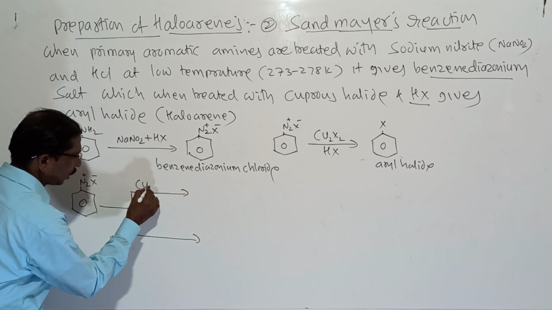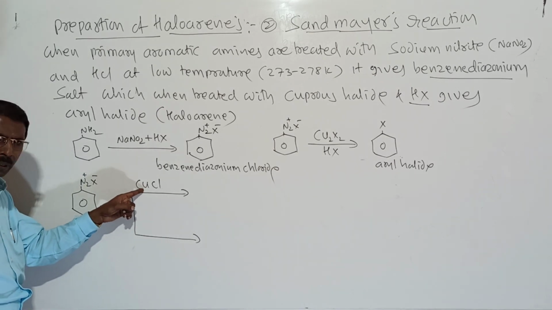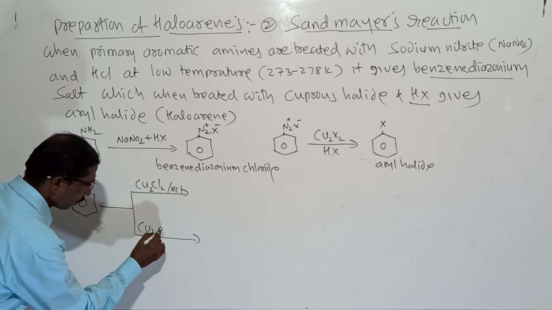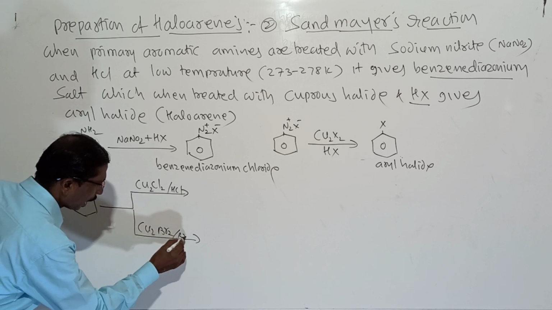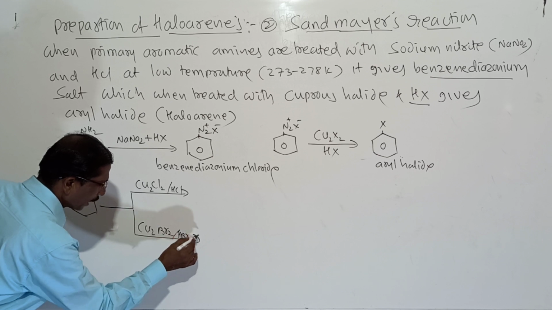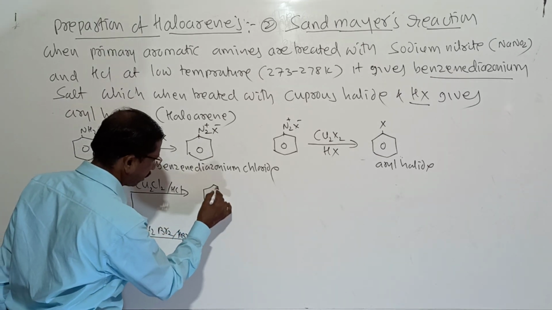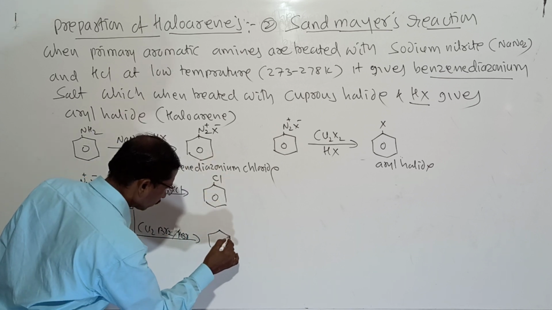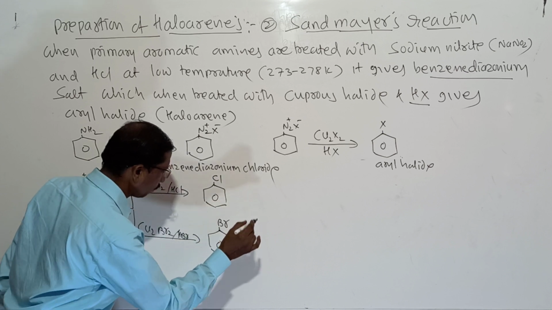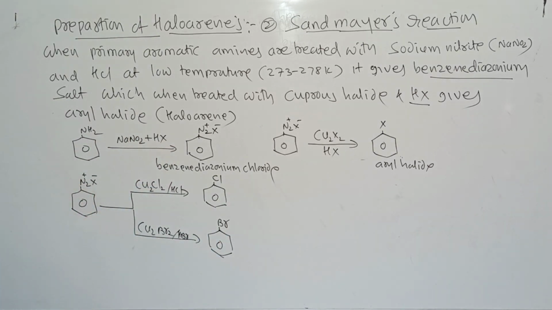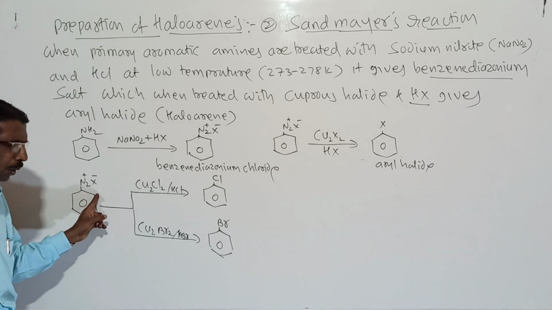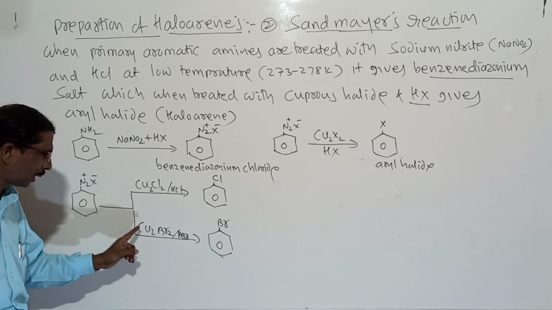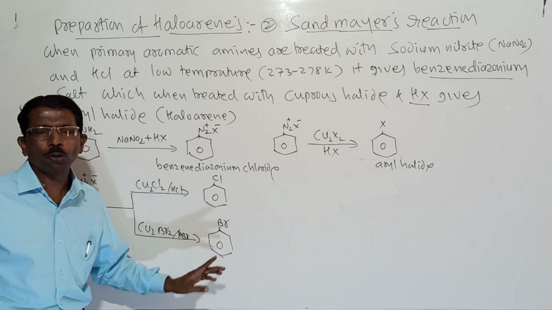Look here. If you use cuprous halide, if you write CuCl and HCl, and then Cu2Br2 and HBr, then it forms chlorobenzene. It forms bromobenzene. Even I will give an example here. When benzene diazonium chloride is treated with cuprous chloride and HCl, it forms chlorobenzene. And the same reaction, when benzene diazonium halide is treated with cuprous bromide and HBr, it gives bromobenzene.